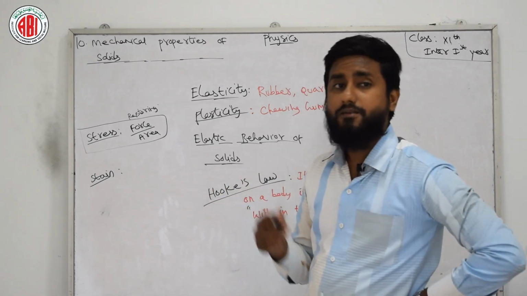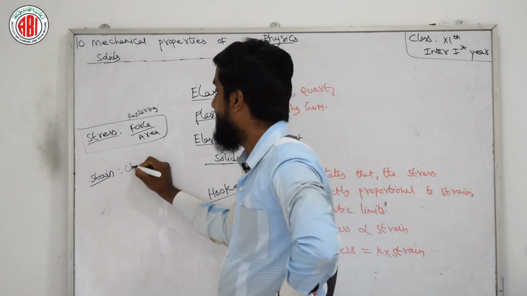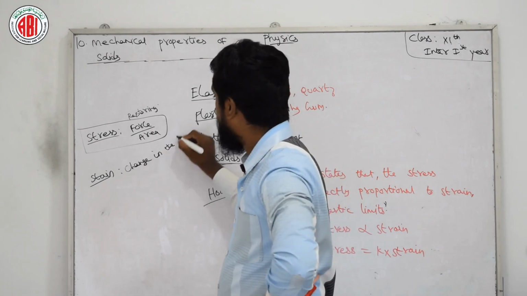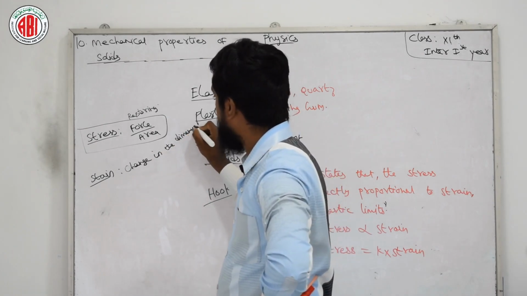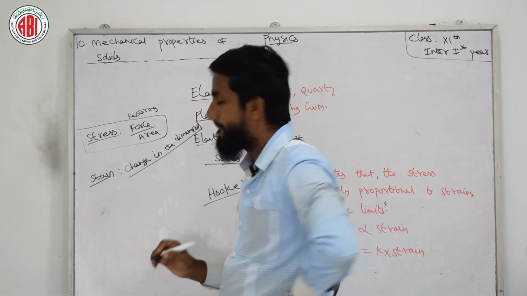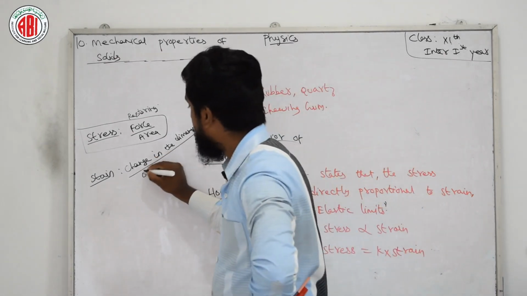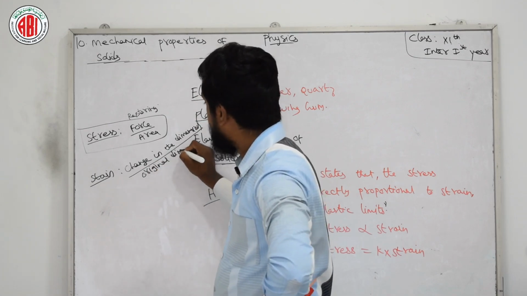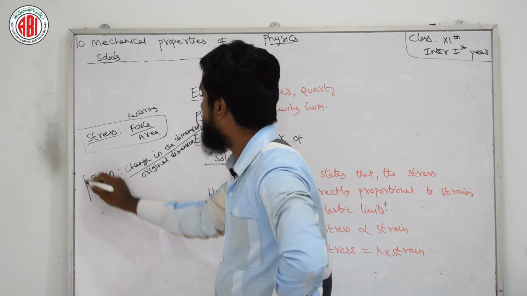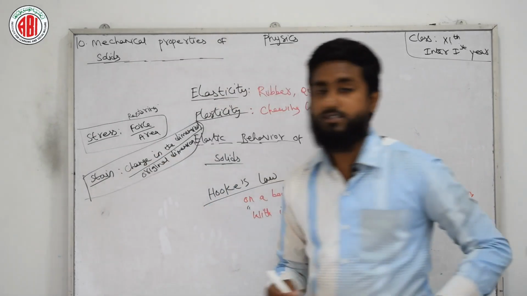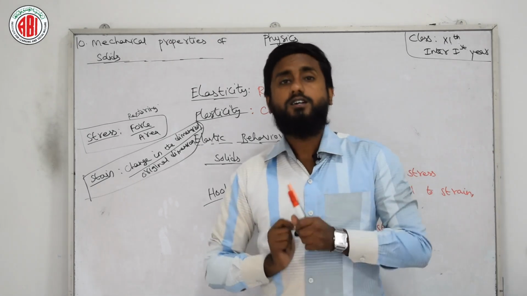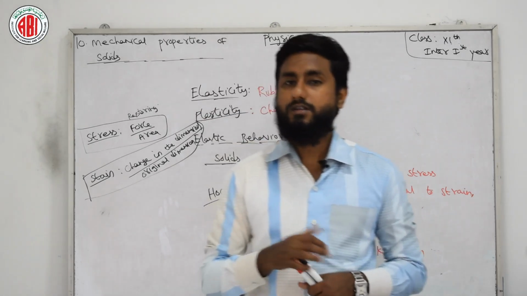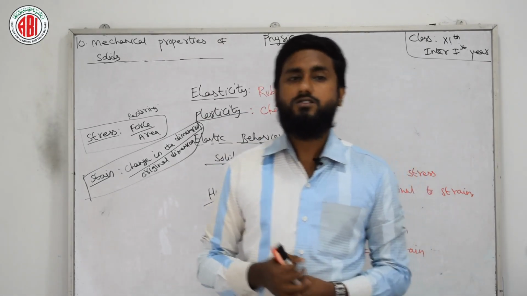Now we have strain. What is strain? For remembering strain we can remember this formula: change in dimension by original dimension. And the definition is nothing but strain is defined as the ratio of the change in dimensions of the body to the original dimensions.